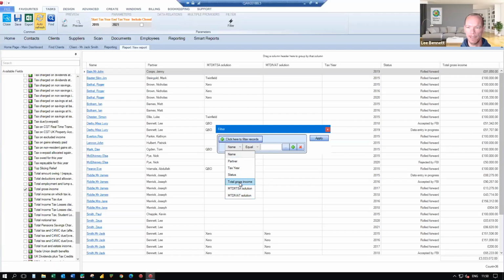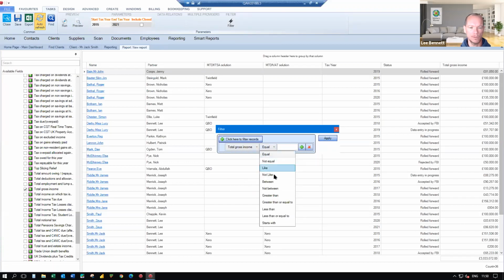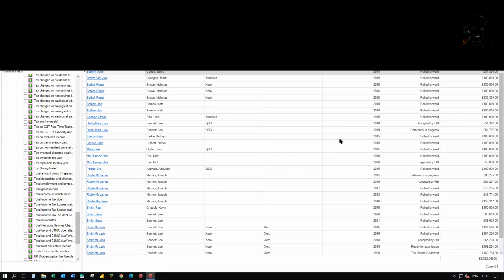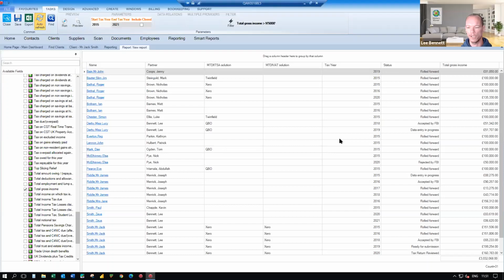So in this case, I'm just going to make it, again, quite simple. I'm going to have total gross income, and I want to just bring out the ones that are greater than £5,000 and click apply. So out of my original 311 records, it's then gone through and identified only 31 clients' tax returns. Obviously, it's now doing over multiple tax years, 31 tax returns that match my criteria.